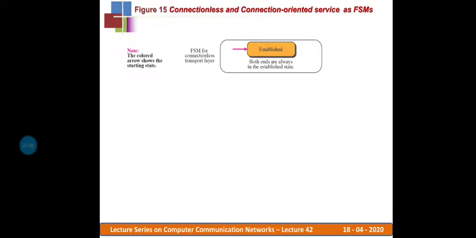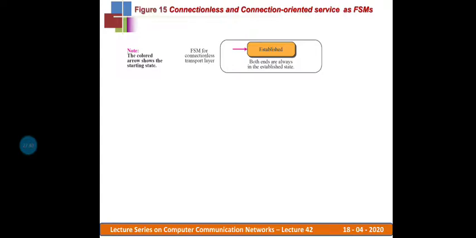And if the application layer of the sender side sends any request to the transport layer of the sender, that request will be received, processed, and transmitted to the receiver transport layer. So in the connectionless FSM, we notice only one single state, and that state is the established state. Both the sender station as well as the receiver station will be in the established mode here.